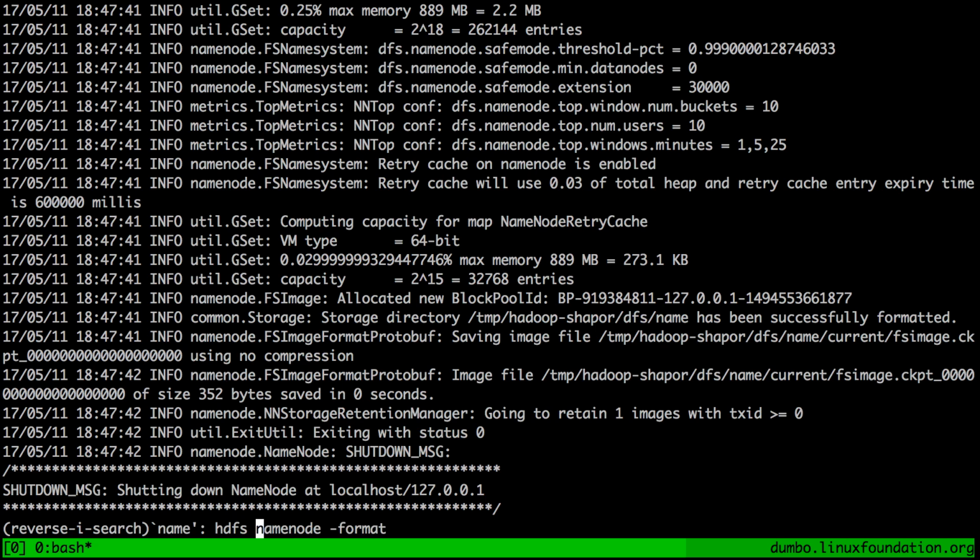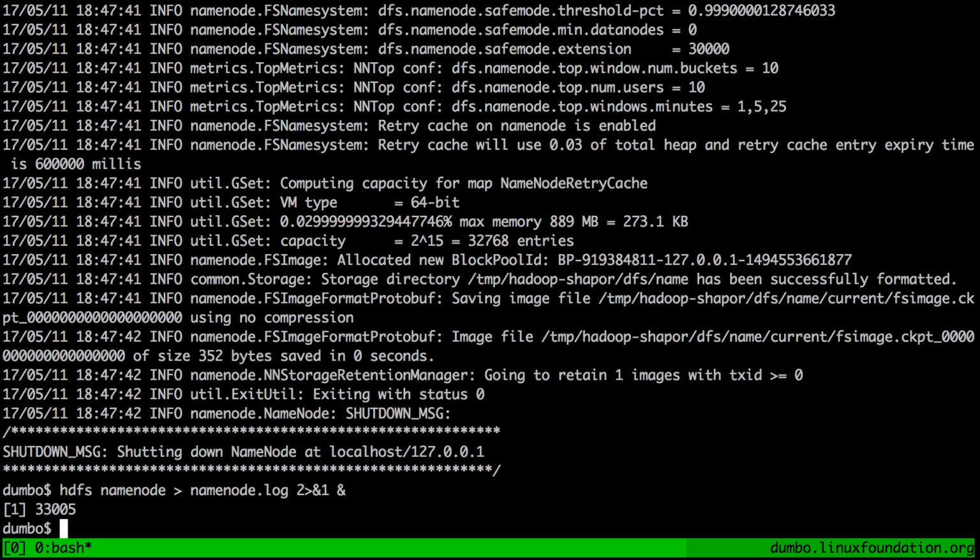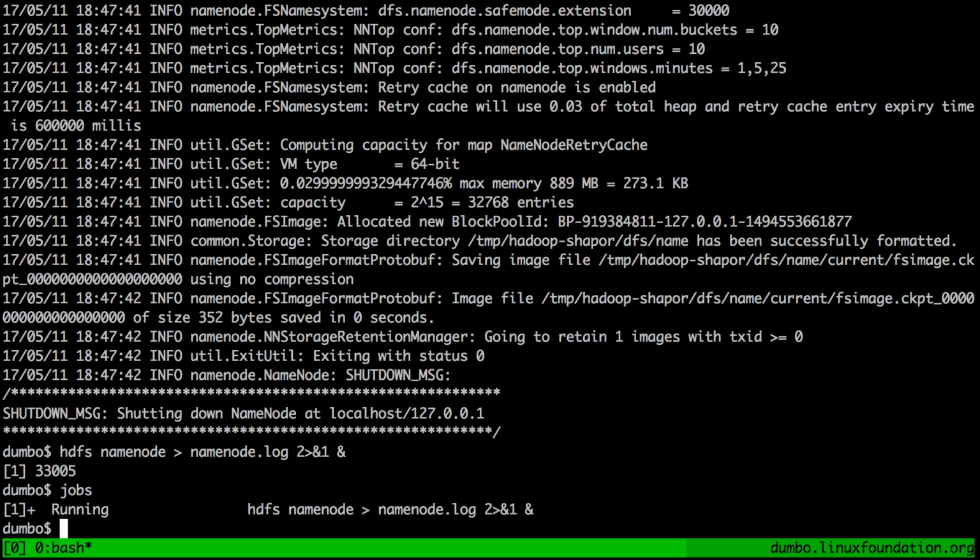So let's actually try running it. Again, we're using the HDFS CLI command, and if you just give it a name node subcommand, it will start up a name node daemon. Now we're redirecting the output to name node.log, and we're also running it in the background. So let's do this. Okay, now if you run jobs, which is a shell command showing you what processes are running on your system, you can see that HDFS name node is running.